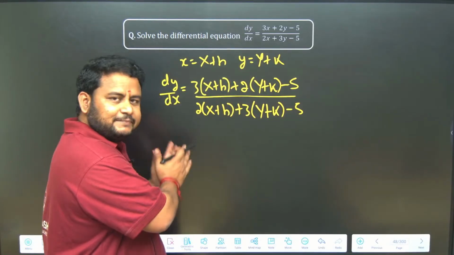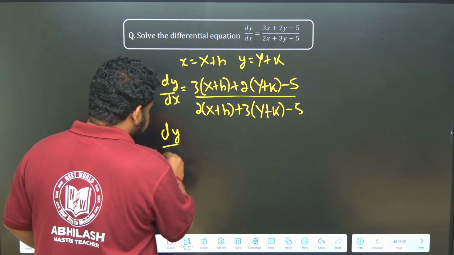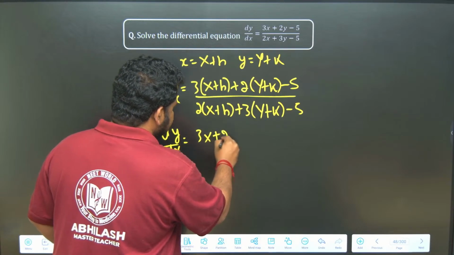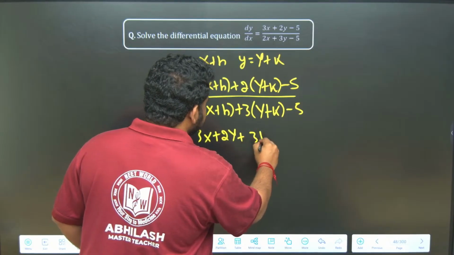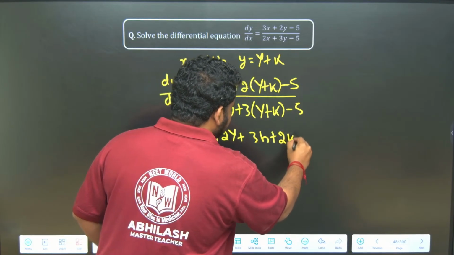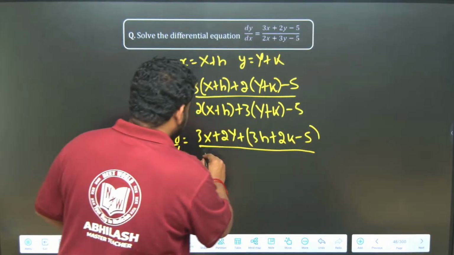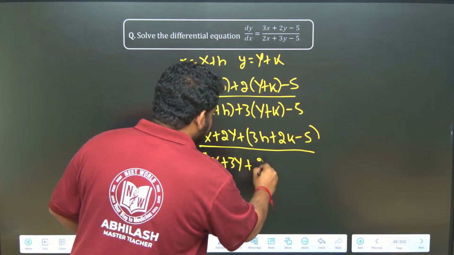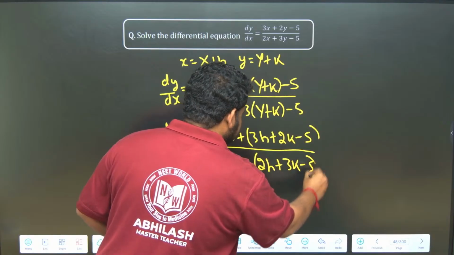Now write the variables on one side and the constants on the other. So let me pair it like that. dy by dx will be equal to 3x plus 2y plus (3h plus 2k minus 5), I have written the constants on one side, divided by 2x plus 3y plus (2h plus 3k minus 5). This is what I have.